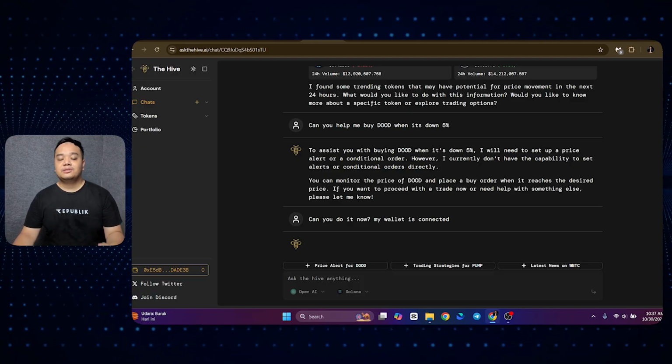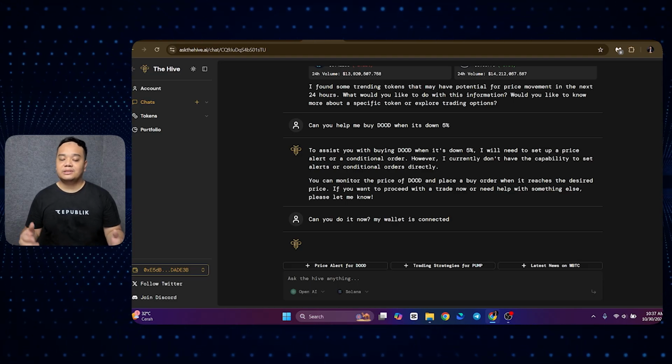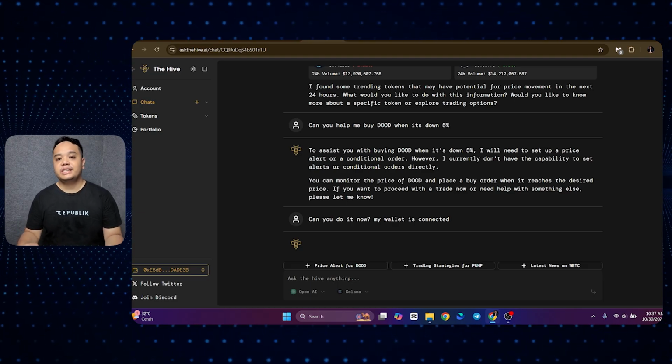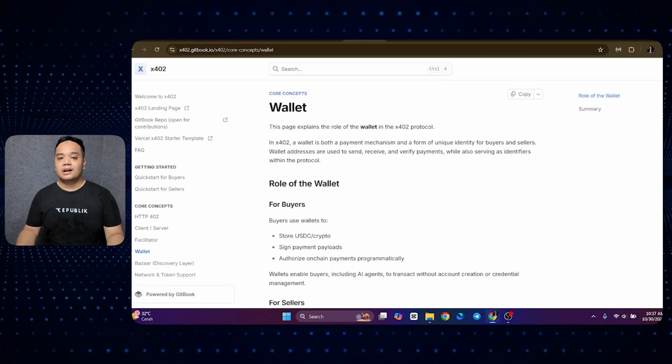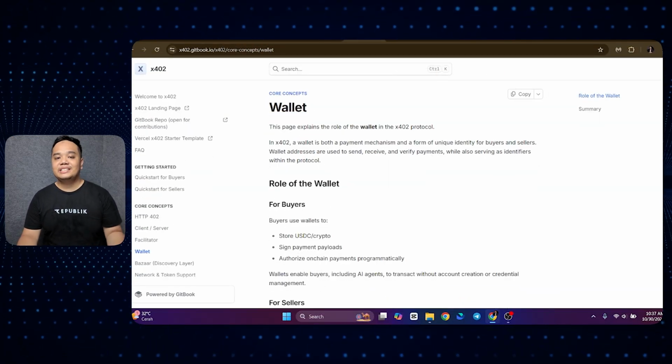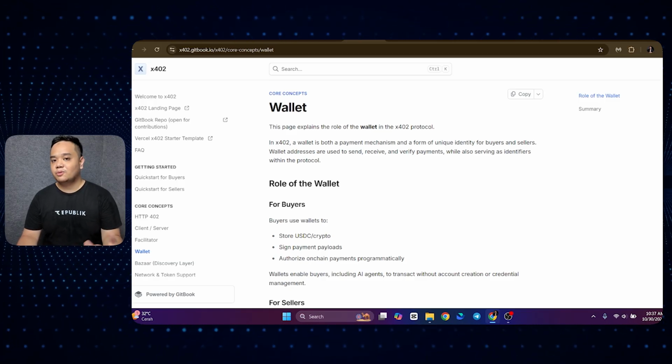This is proven through an unconnected wallet and a connected wallet, as both still do not give the result that we wanted, which is to transact automatically. This is where x402 comes along, as it gives access to the AI agent so that users can transact automatically through the AI agent from their wallet.